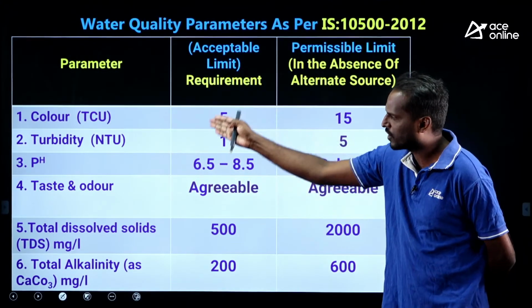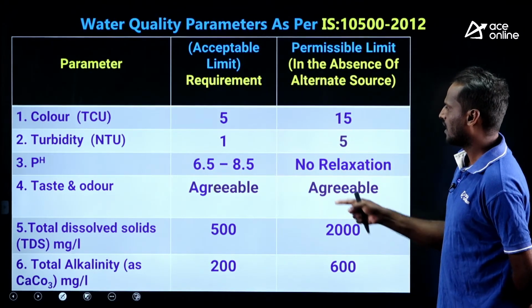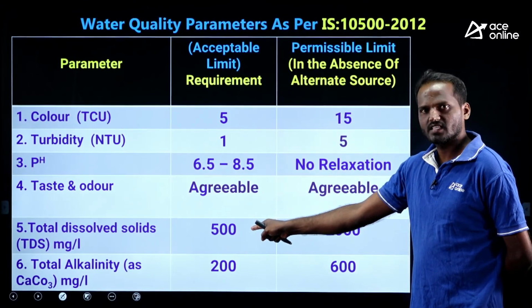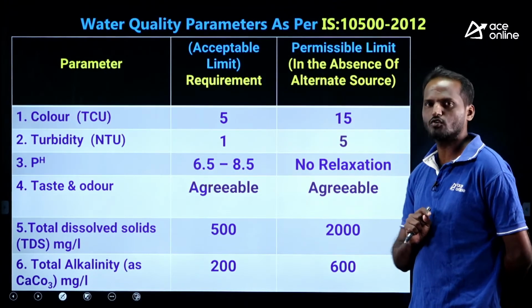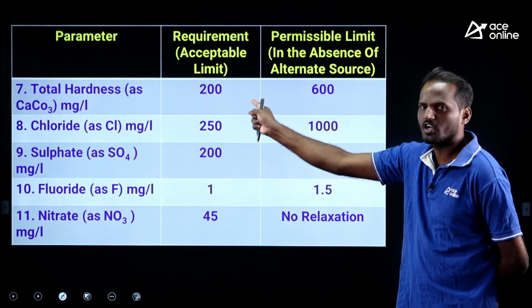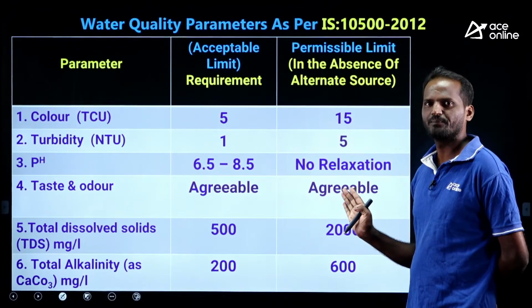Very, very important water quality parameters I have taken. Take a screenshot of this. Order as per this code: agreeable. TDS 500 is acceptable, but he has asked permissible limit. That's why we have taken 2000. Again, total alkalinity and the hardness both are 200 and 600. Have you taken the screenshot?